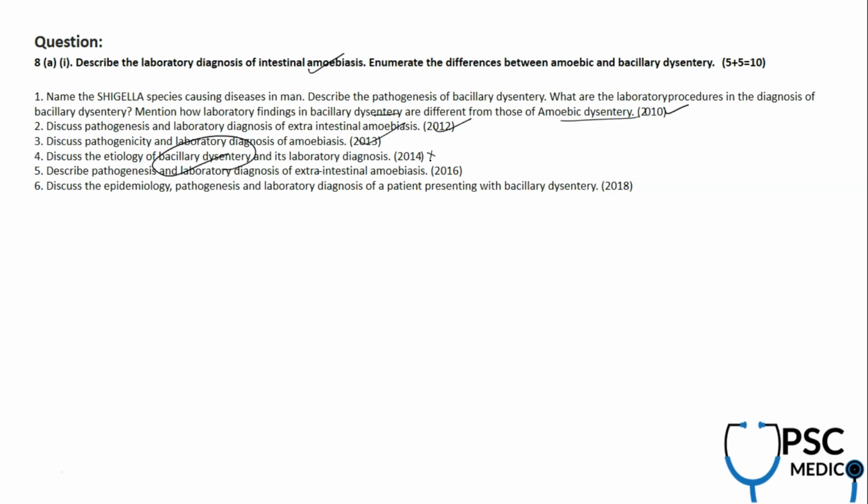So Shigella is also covered, and extraintestinal amoebiasis is covered in our videos. And what is the epidemiology, pathogenesis and lab diagnosis of a patient presented with bacillary dysentery? I am mixing Shigella with Entamoeba here because bacillary dysentery and intestinal amoebiasis have similar clinical presentations, but there are subtle differences in stool microscopy and clinical presentation, and these differences are discussed in detail in our videos.